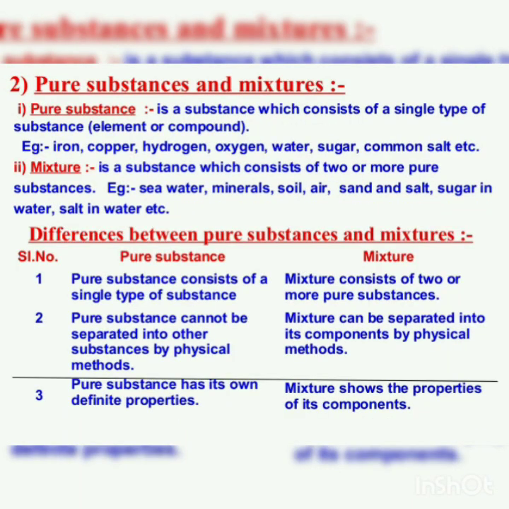Pure substance. A pure substance means a single substance which cannot be separated into other kinds of matter by a physical process. For example, copper, hydrogen, oxygen, etc. Next one is mixture. What is a mixture? A mixture is defined as the combination of two or more substances, that is elements or compounds, which are physically mixed and are not chemically combined with each other and may be present in any proportion.